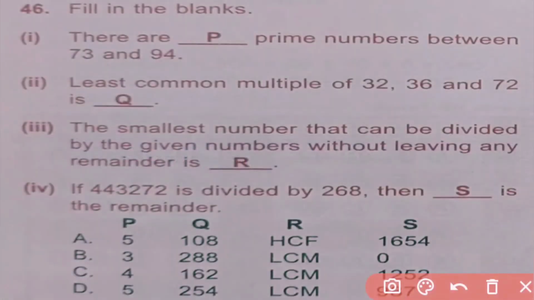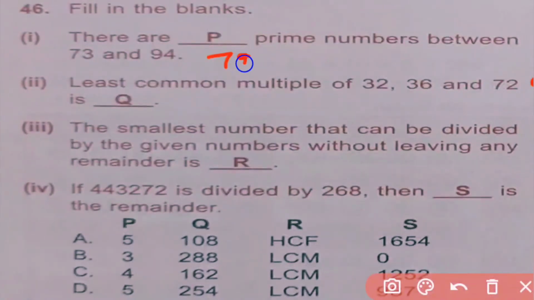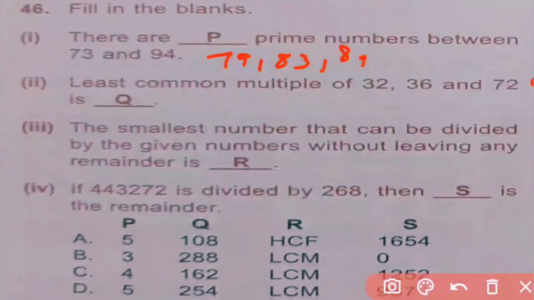Question number 46, fill in the blanks. Option 1, there are P prime numbers between 73 and 94. In between 73 and 94, 79, 83 and 89 are prime numbers, means there are 3 prime numbers in between 73 and 94.